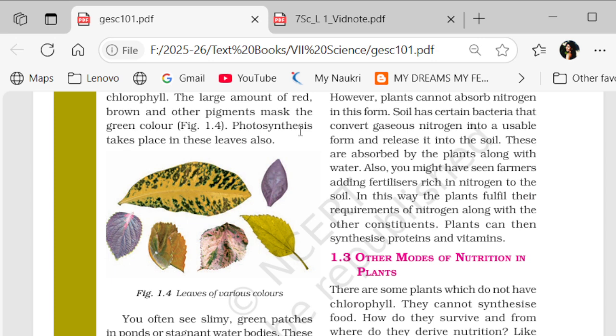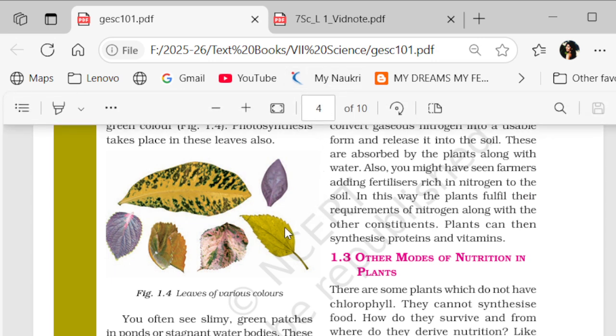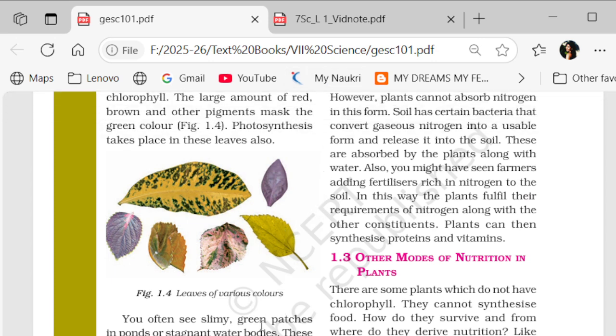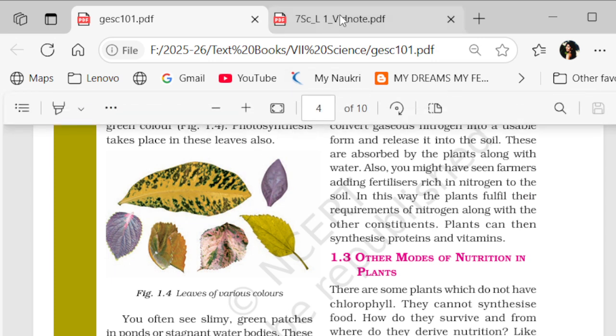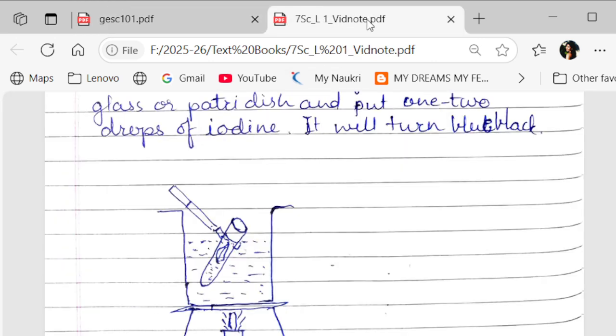Let's see, they all have a more or less amount of chlorophyll. That's the reason they may have another type of pigmentation. Then let's see the types of nutrition.